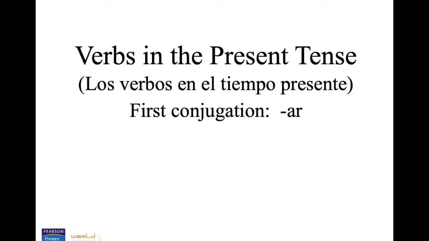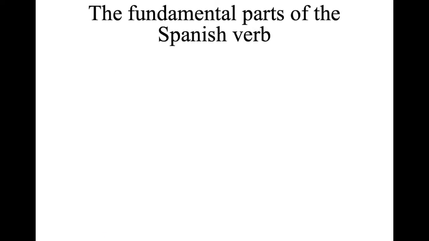Verbs in the present tense. Los verbos en el tiempo presente. First conjugation. Are. Los verbos que terminan con las letras AR. Are. Son los de la primera conjugación.